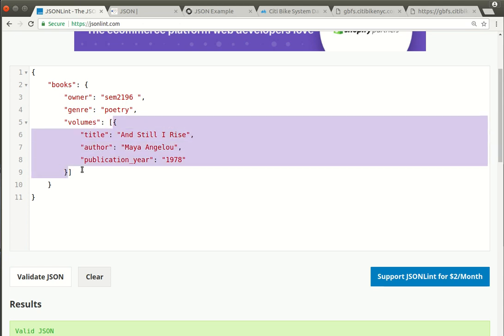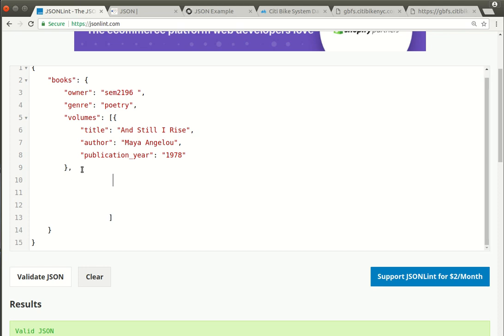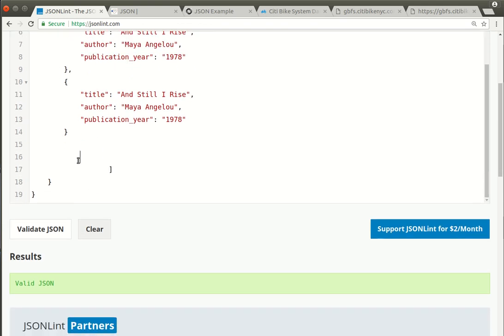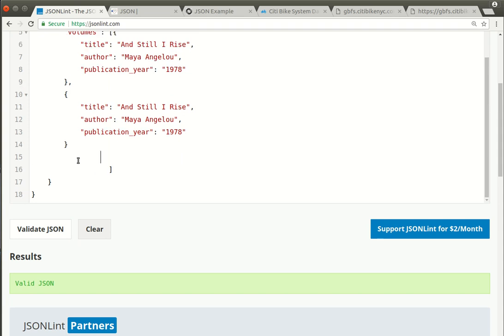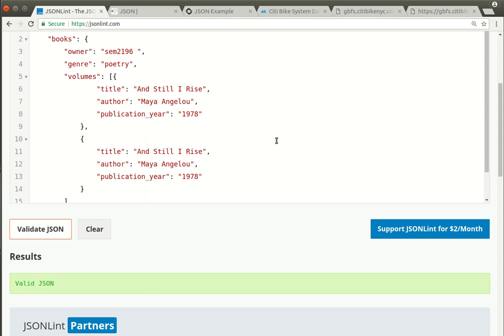So I'm literally going to copy this. Okay, I'm going to put some space in here. I'm going to add my comma because I know that there's going to be a comma. Whoops, did I delete something? Yeah, I did delete something. Okay. And I'm going to paste that copy in again. And now my task is much easier. I can check that the 2 works just as well as the 1.